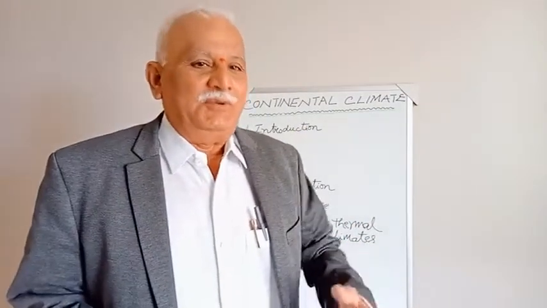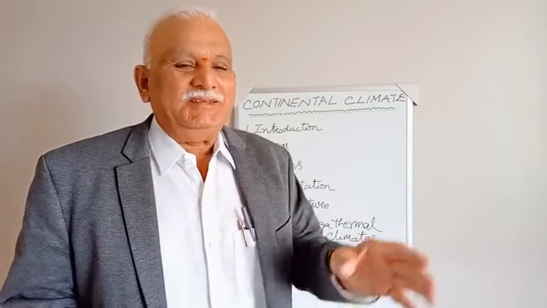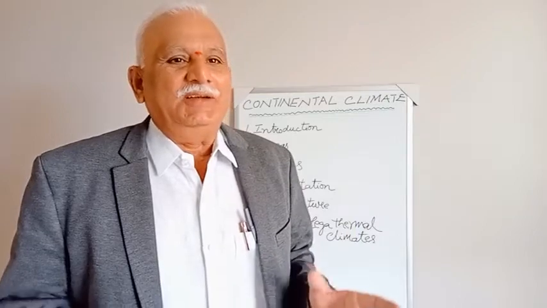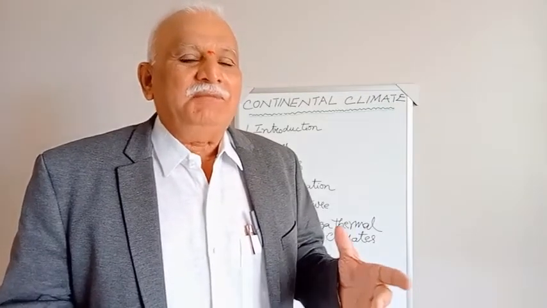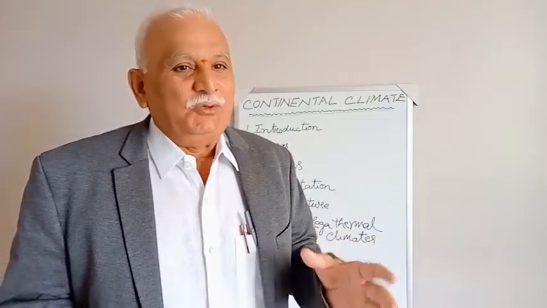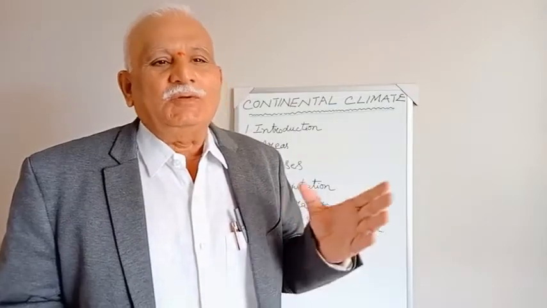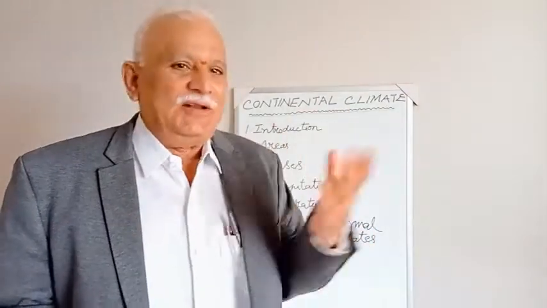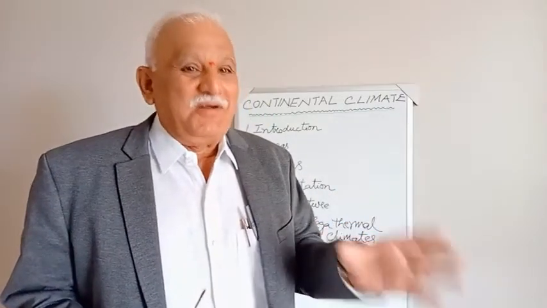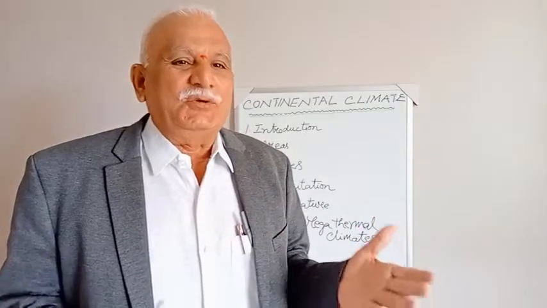As I said in the previous class, Earth is elliptical in shape. It has three spheres: the lithosphere, the solid portion, the hydrosphere, the water portion, and the gaseous portion, the atmosphere. Now, one-third is the land, two-thirds is the water. Both over the lithosphere and hydrosphere, the atmosphere envelopes the Earth as a blanket. Now, here, land, continental climate. In the earlier class we discussed maritime, that is the oceans and seas.